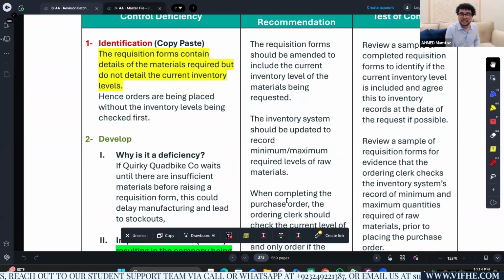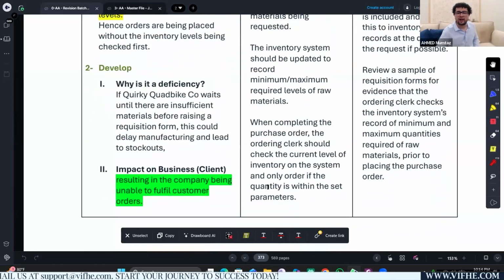Well, if that is the case, there is a possibility that the company might not place an order for a particular item, although the inventory levels are on the very lower side. And on the contrary, the company might end up ordering certain items which are already more than enough. If the company does not realize that the inventory levels are very low, there is a possibility that it might face delays in production, leading to unfulfilled customer orders.